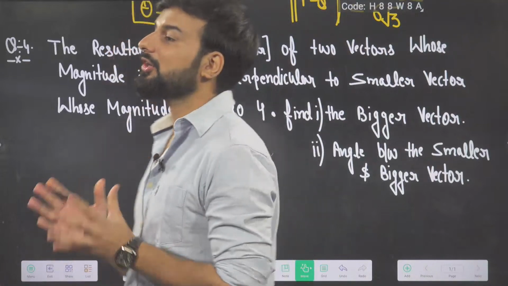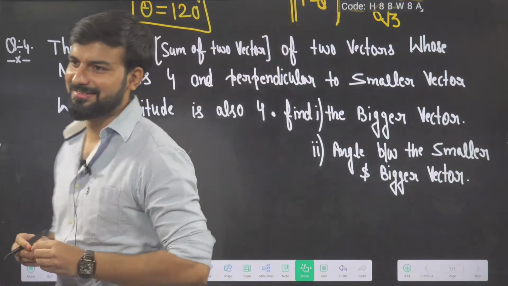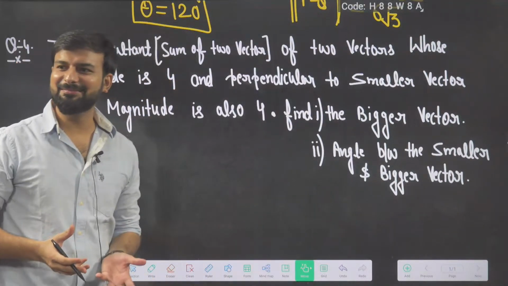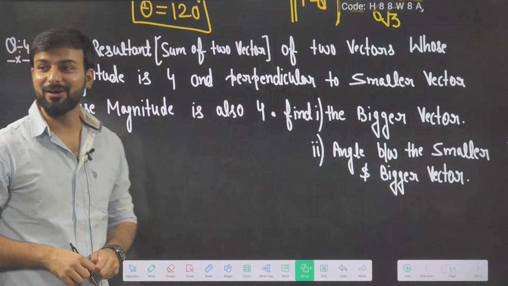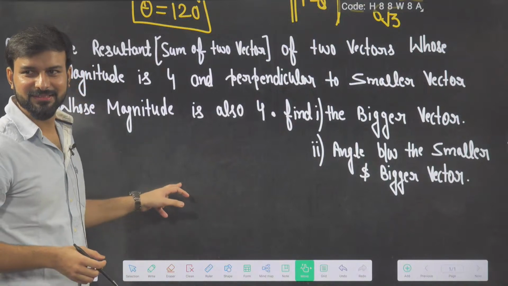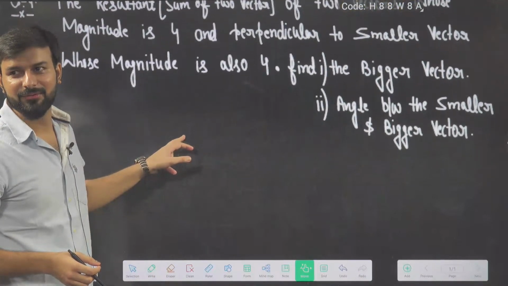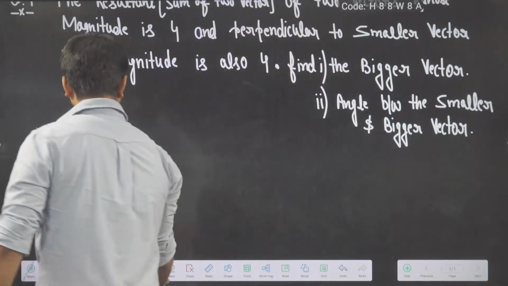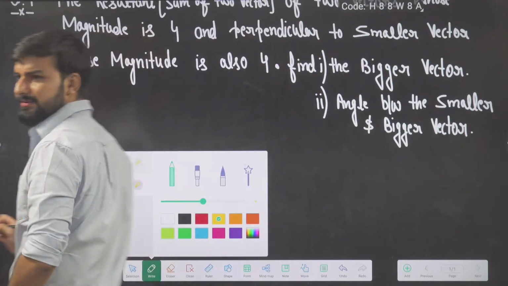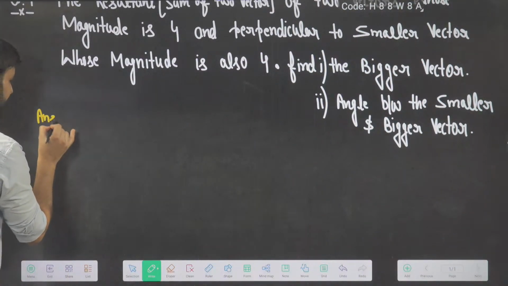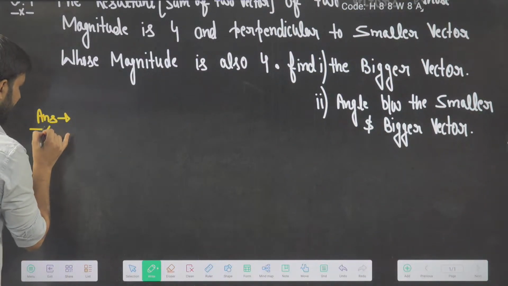I get a lot of fun when students give the wrong answer, because I get the opportunity to tell them the correct answer. Then they will be like, wow, sir. So are you ready to get wow? See what will happen now. Let's proceed with the question. Now stop answering. I know you will try very hard to get this answer, but you will not get it.